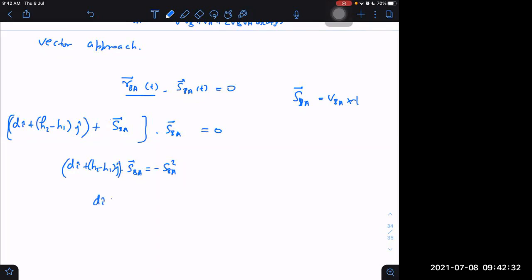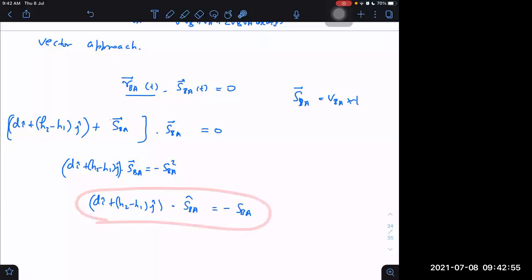That is the initial position vector. If I take its dot with SBA and divide by SBA, then I get dot product of SBA cap is equal to minus of SBA. This is the simple result finally.